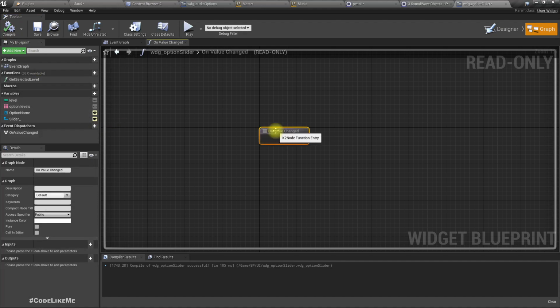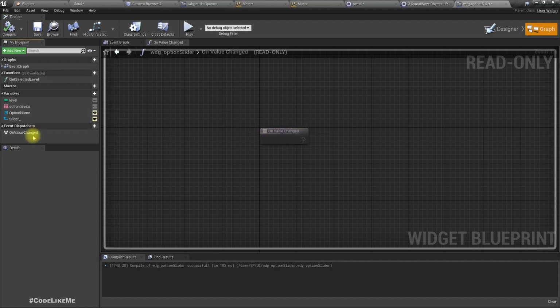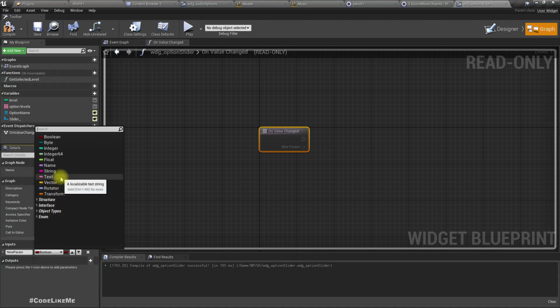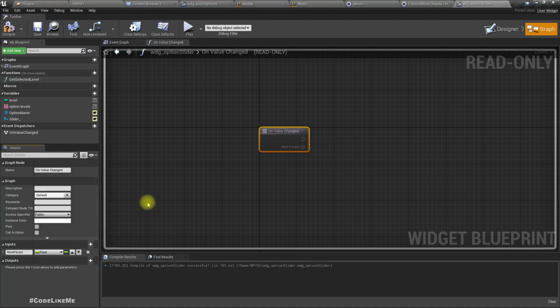Okay, now here on value change dispatcher, let's add the input. As the input, let's set it as value.